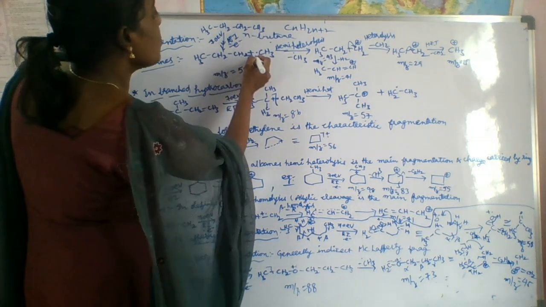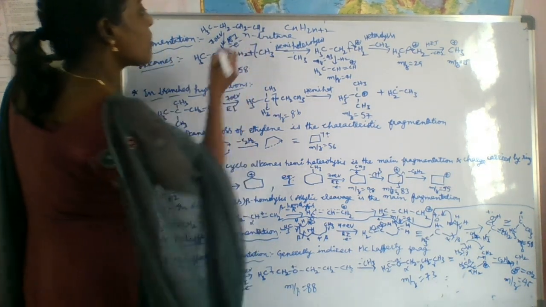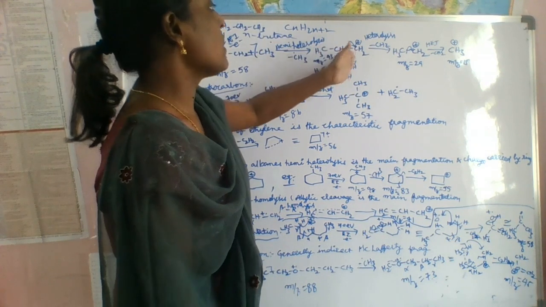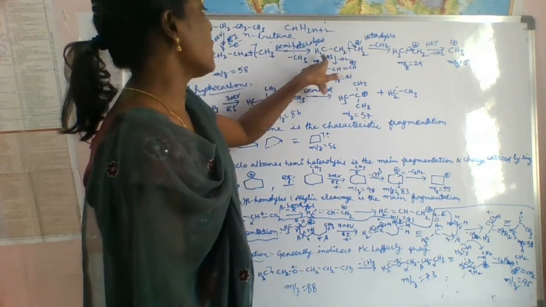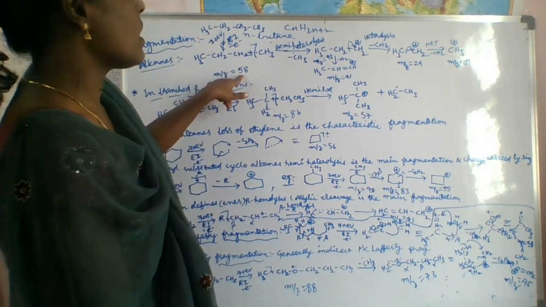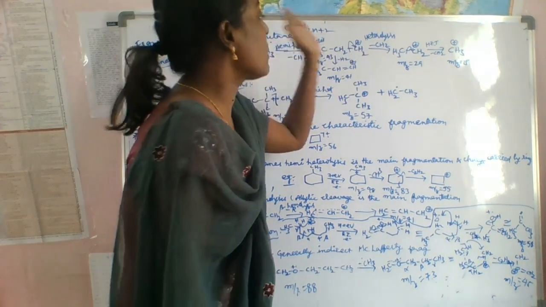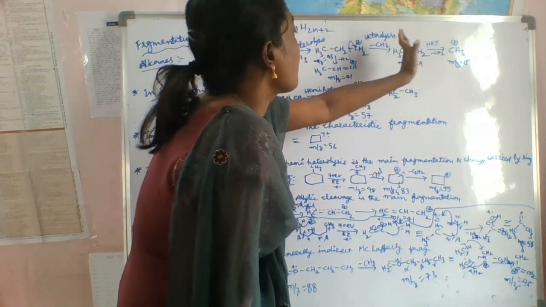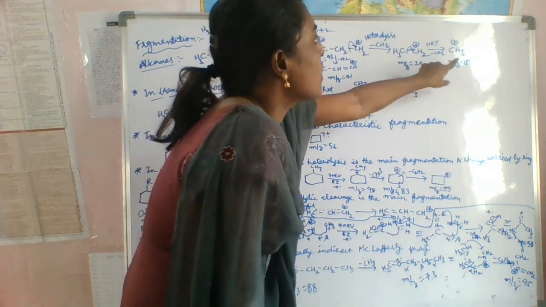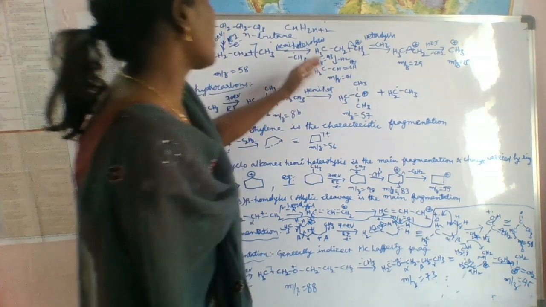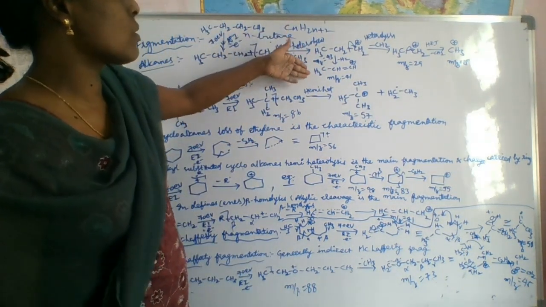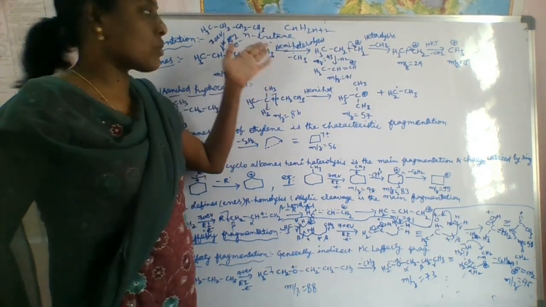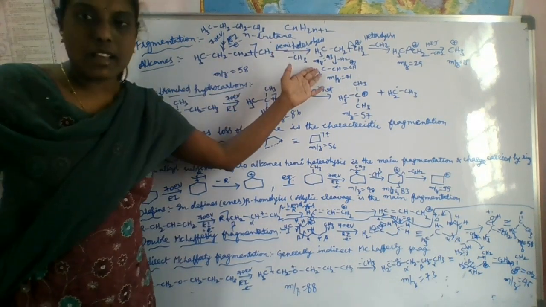Next we do heterolysis for this one. It loses the radical part and gives the cationic part, with m/z 43, from the molecular ion at m/z 58. By doing cleavage, it loses CH2 and we get 29. If we do one more heterolytic cleavage, it will give methane. Other than this, if it eliminates an H2 molecule, I have explained that in the case of n-pentane, and here also the same thing is repeated.